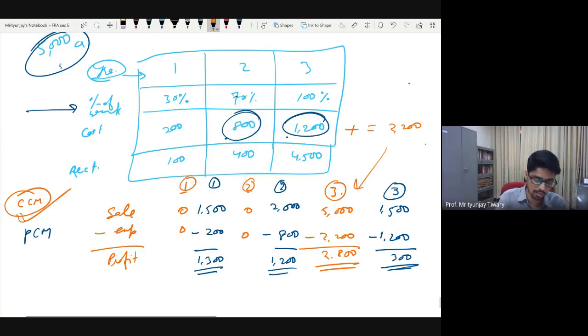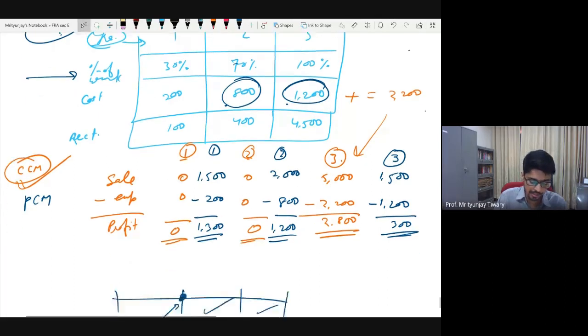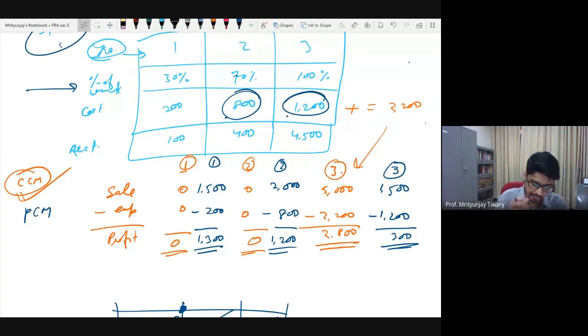Your performance is going to look like this: under one method, you are showing 0 profit in first year, 0 profit in second year, and 2,800 profit in third year. Under another method, for the same company, for the same activities, you are showing that the company is a profit-making company in year 1, 2, and 3. Now, this is another matter that if you do the total of all these numbers, the total comes out to be the same in both methods.